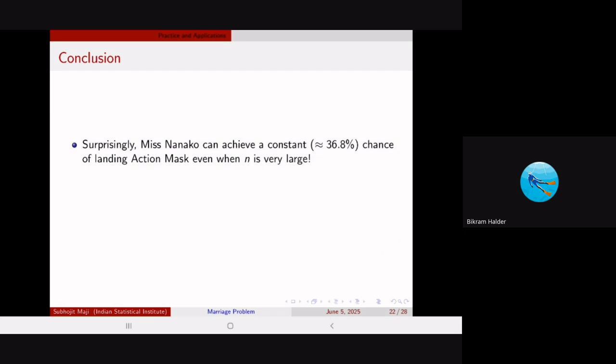So this strategy can achieve a constant value, even for a very large n, giving a very high probability: 36.8% of selecting the best price. Whereas if we had gone by randomly selecting anyone, you would have landed with a 1% selection chance, right? So that is a very high probability of landing.